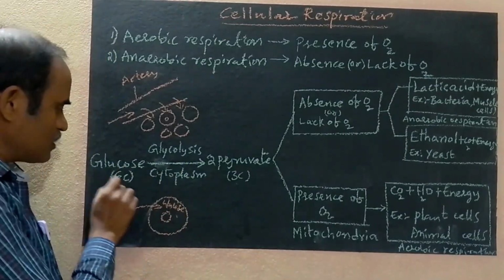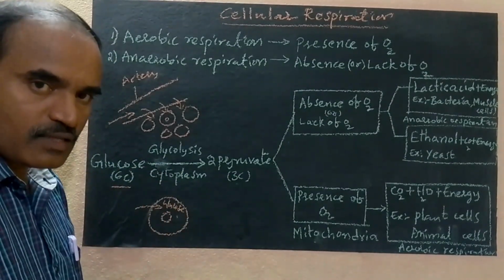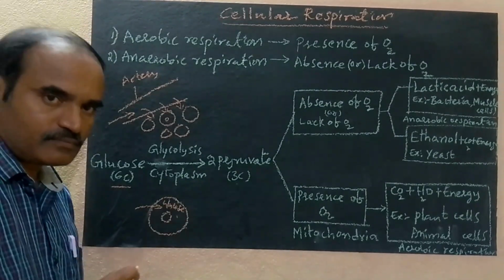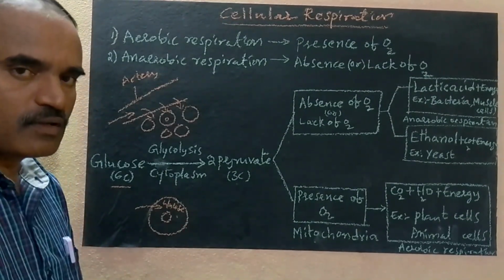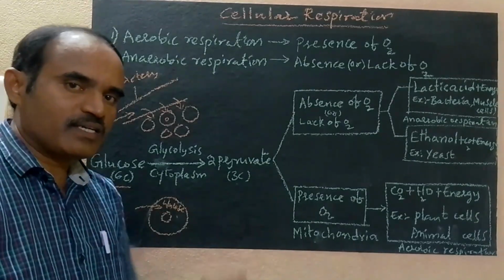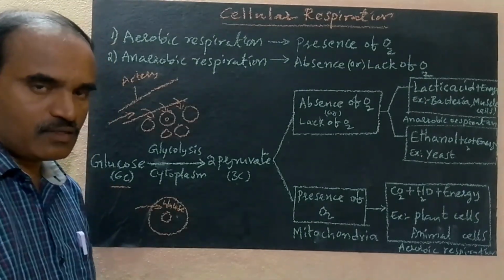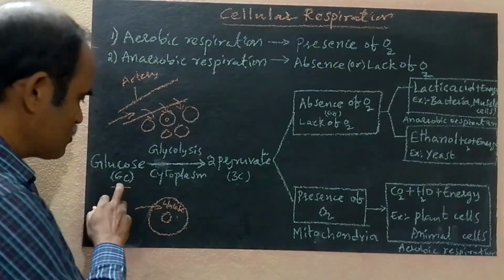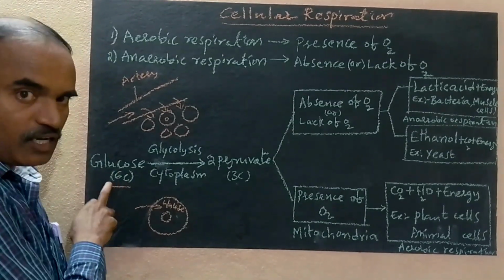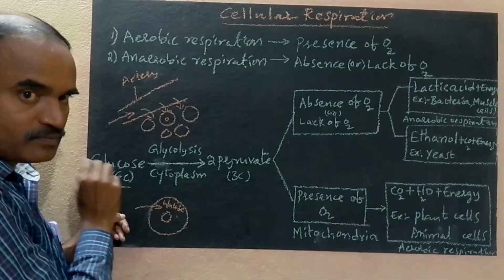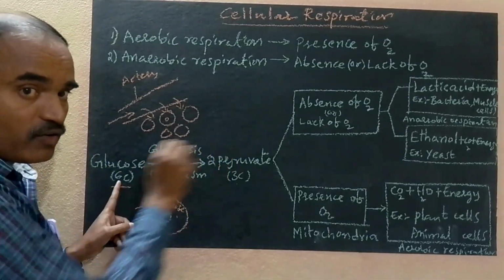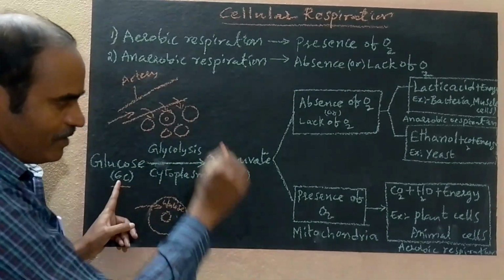Here glucose, how many carbons are there? 6 carbons. What is the chemical formula of glucose? C6H12O6. So glucose has 6 carbons, and glucose breaks down into two pyruvates.